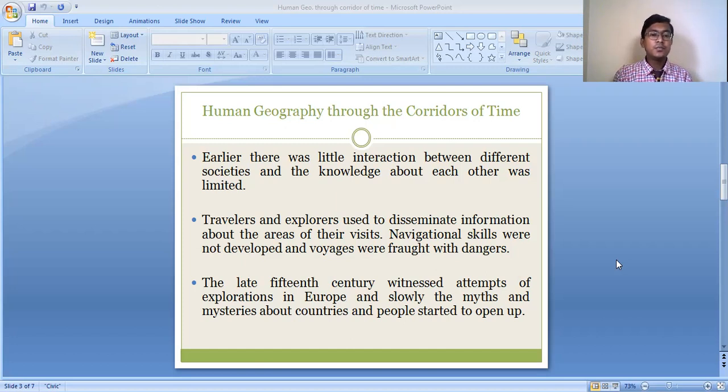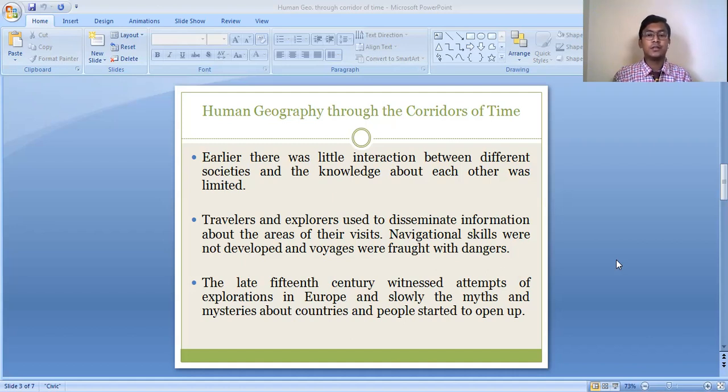But this process of exploration became more rapid after the discovery of various oceanic routes, when navigational techniques were better developed. Before, people used to travel from one place to another on foot, but when they discovered sea routes, they started exploring new places through ships.